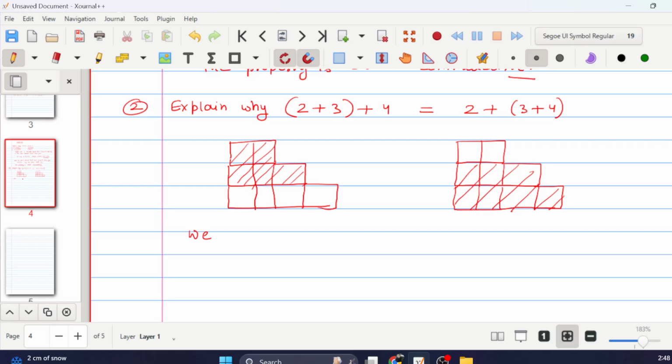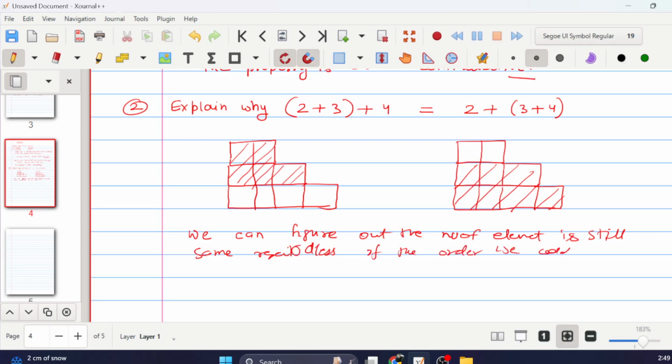And the point is that you don't have to count it, right? You can see the image still looks exactly the same. Only the shading has changed. So it is still the same. The point is the total, not the shaded part. We can figure out that the number of elements is still the same regardless of the order in which we add them, right?